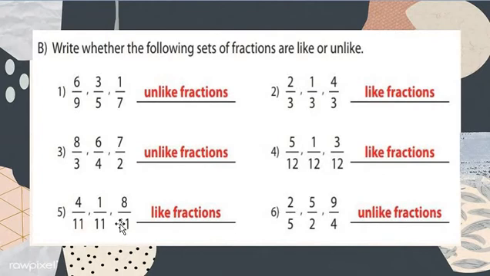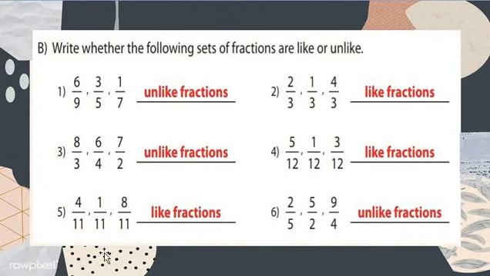Okay, now we move on to question number 5, my dear students. In question number 5: 4 upon 11, 1 upon 11 and 8 upon 11. Here we only check the denominators. See all the denominators: the first is 11, the second is 11 and the third is also 11. So they are all the same, my dear students.